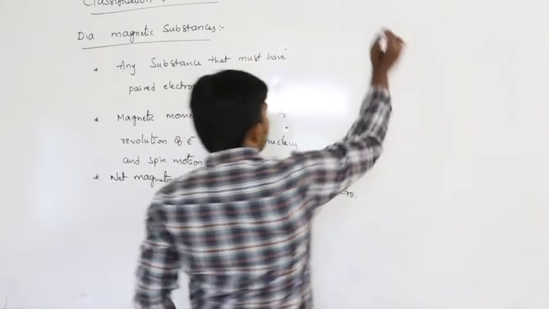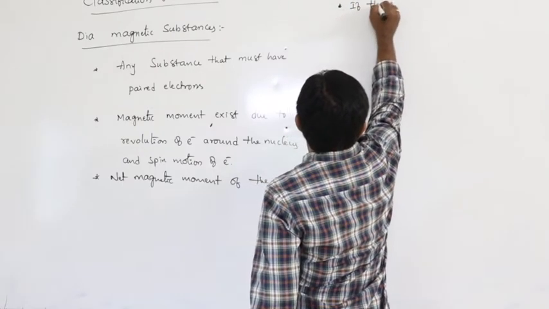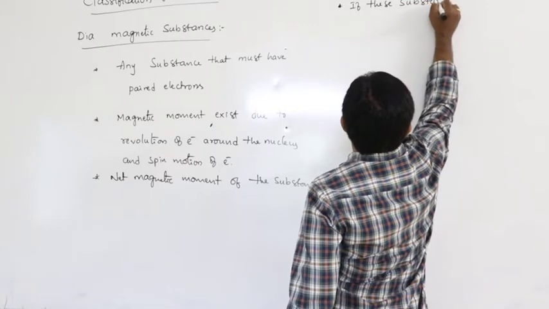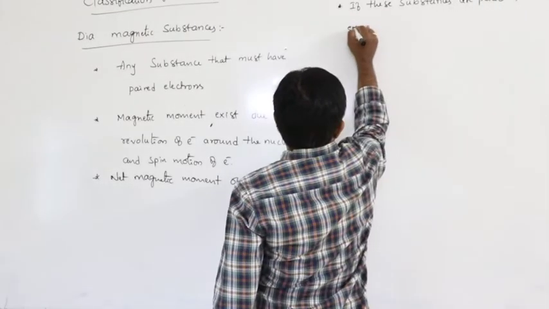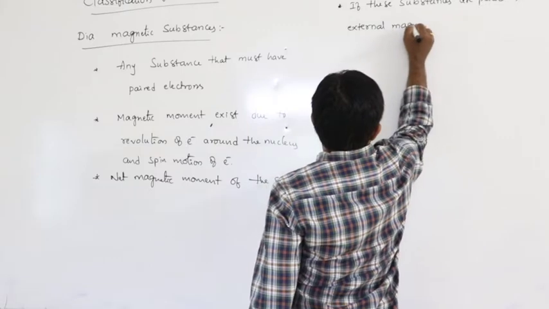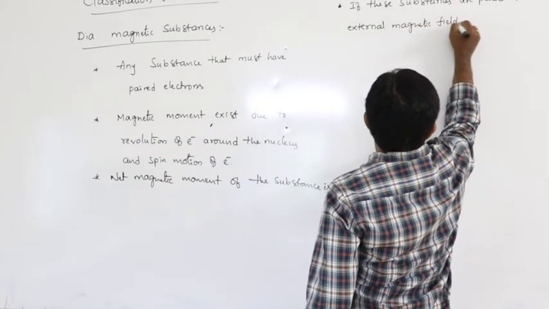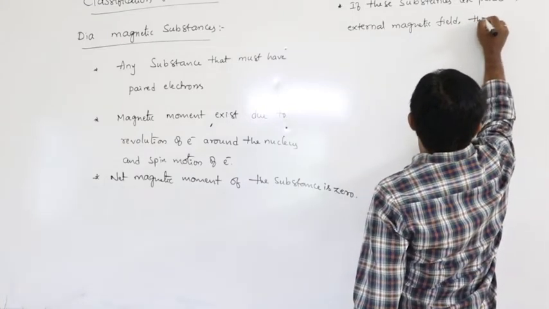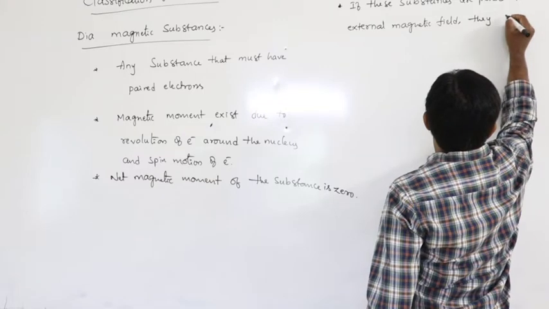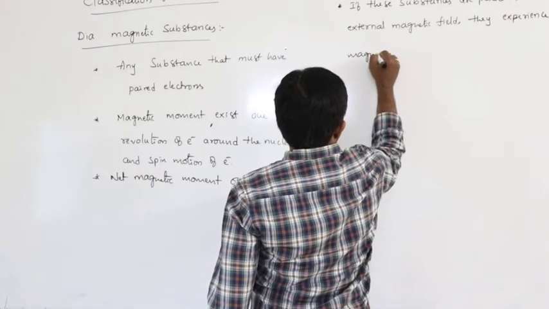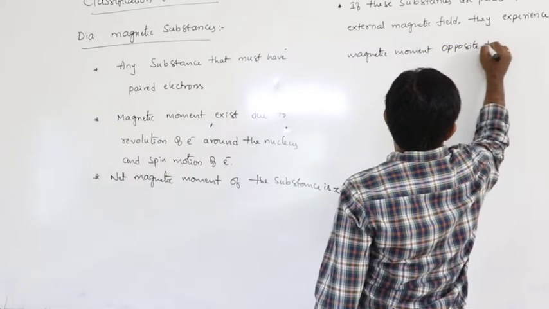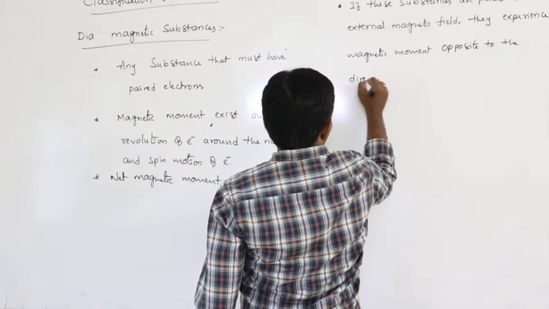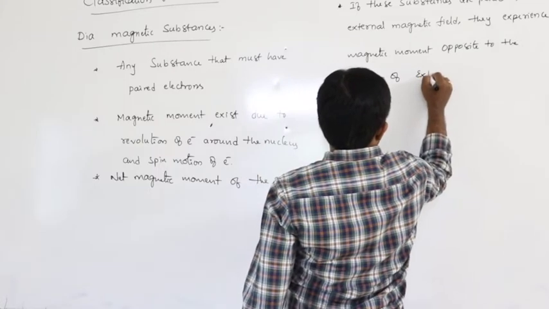So now if these substances are placed in external magnetic field, so the particles experience magnetic moment opposite to the direction of external magnetic field.